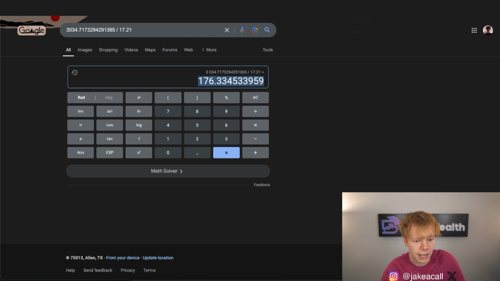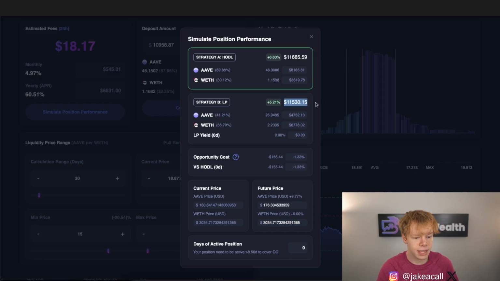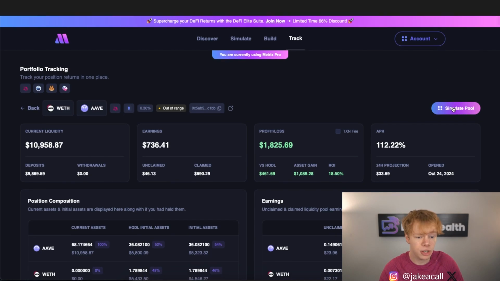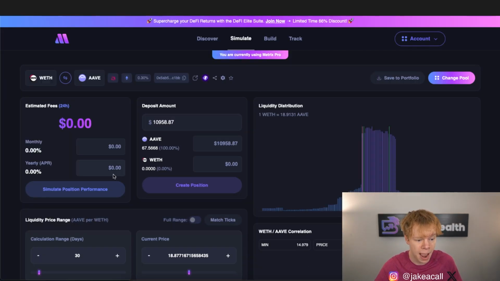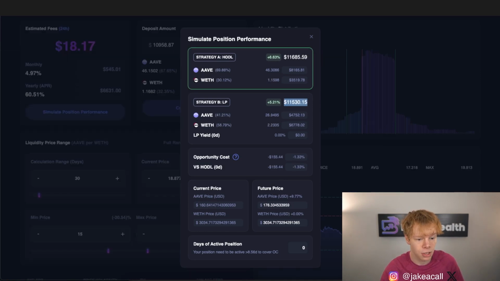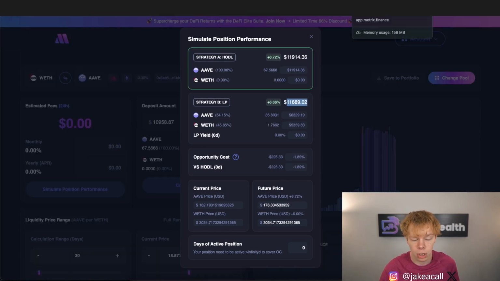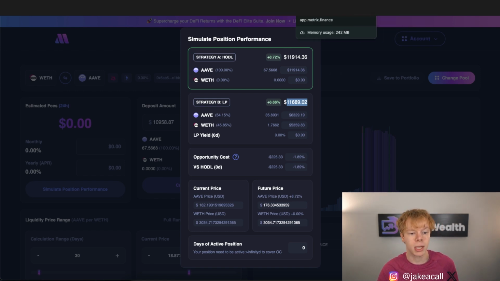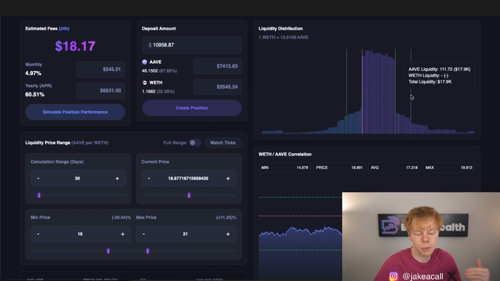But if we were to go back to that price right now, we'd have about $11,530 in the pool after the rebalance. Now, if we just sat in this current pool right now and we didn't earn yield and we waited for it to go back to that initial entry price, we'd have about $11,689. So we'd have about a $130 difference or so. That's because we're not locking in a ton of divergence loss, because we are minimizing the amount that we are rebalancing and actually swapping. And of course, we have to ask ourselves the question, is it worth it taking that $130 locked in divergence loss right there?